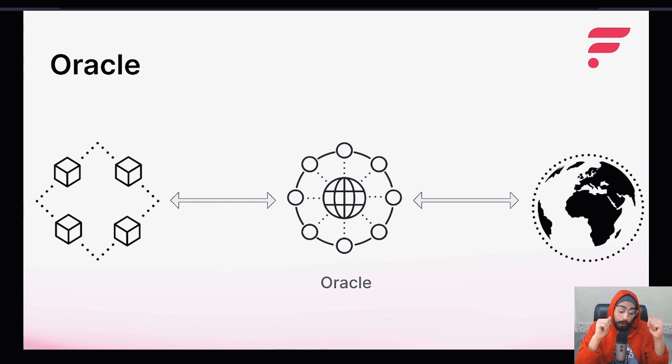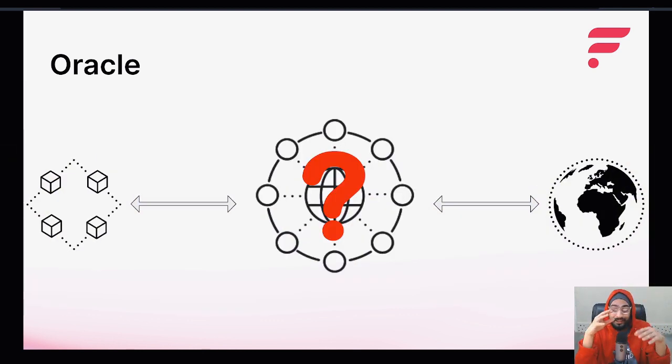The solution to this problem is to use an oracle, which is an entity or service designed to make off-chain data available and usable on the blockchains. They serve as a point of connection between the outside world and the blockchains. But how do we know that the oracle is correct and can be trusted? The answer is that we don't know this in general, yes. But we can implement mechanisms to incentivize good behavior and make it very hard to cheat. Apart from the risk of getting wrong data, we also want the oracle to be available and not dependent on a single entity, single source or single infrastructure, right?